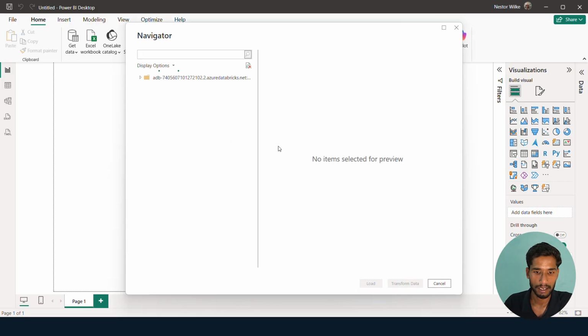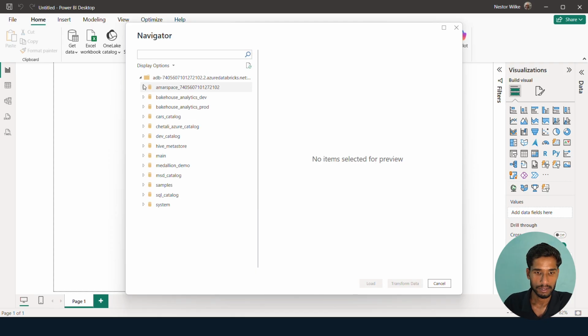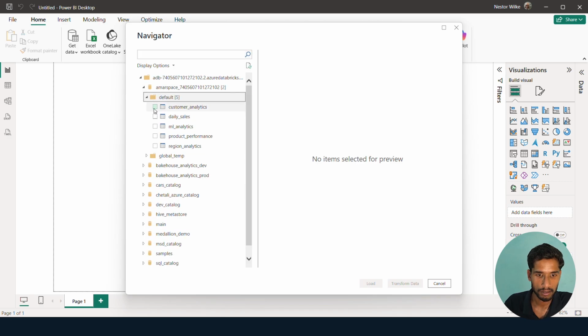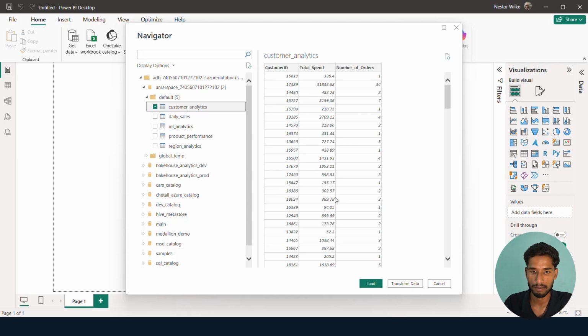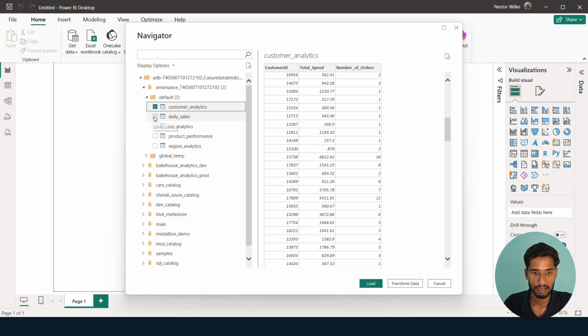It will take some time. You can see the navigator pane is opened. This is my workspace name, Amar Space. In the default, these are the tables, customer analytics. You can take a preview also here, daily sales.